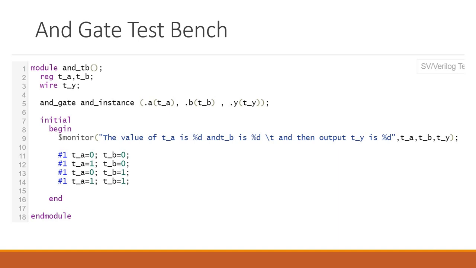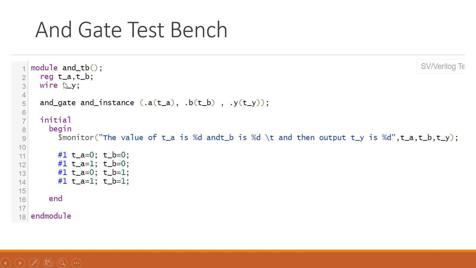So let's understand how we have written this code. First line, we have given a module and then the module name. Here the terminals we are going to keep empty. For the test bench, why we have kept it empty we'll discuss later, don't worry about that. But for the time being, just understand we need to keep it empty.